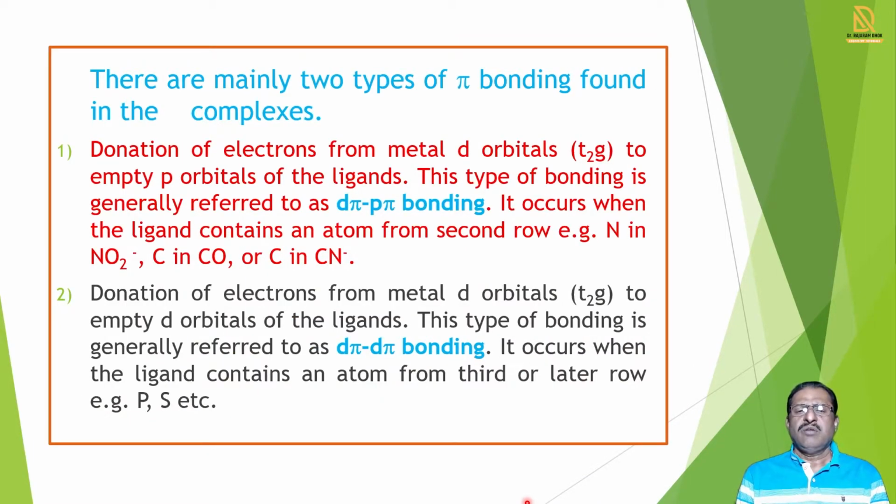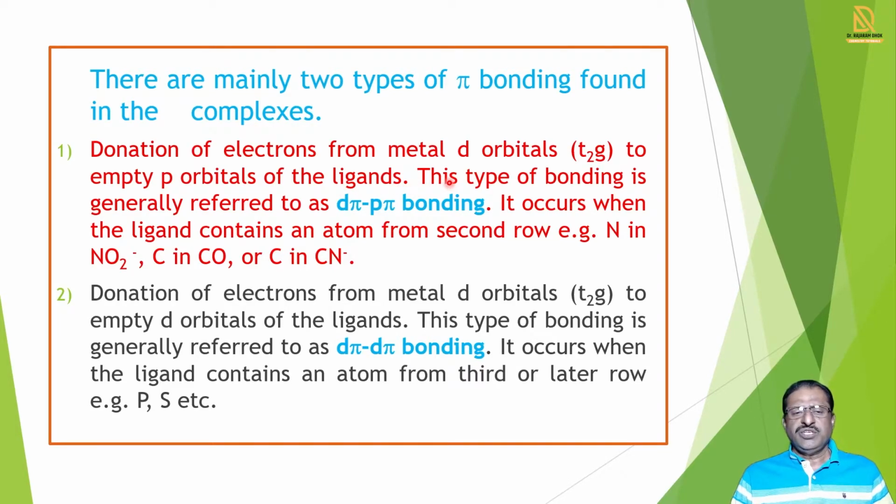There are mainly two types of pi bonding found in coordination complexes. The first type of bond is formed by donation of electrons from the metal d orbitals, generally the t2g orbitals, to the empty p orbitals of the ligand.